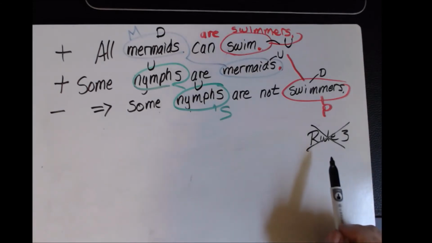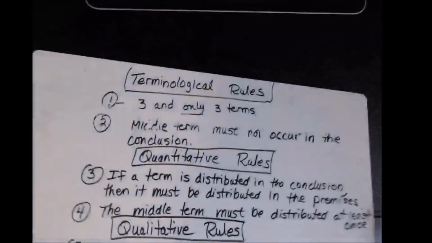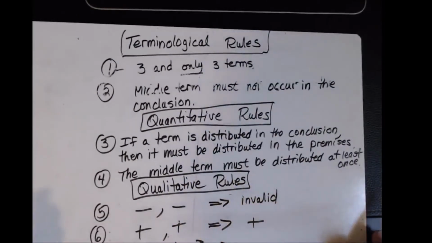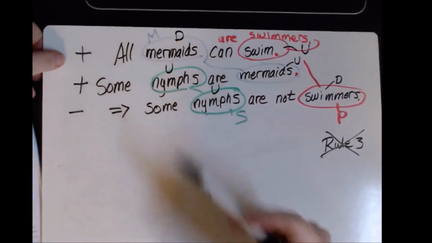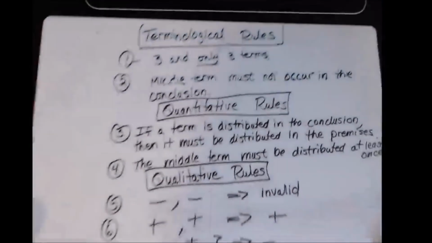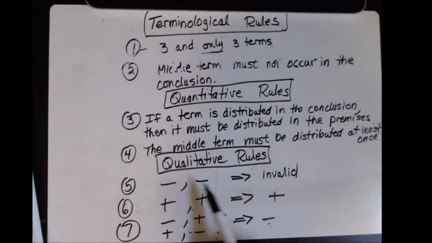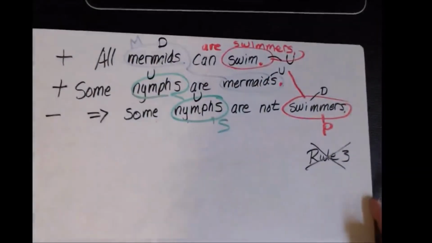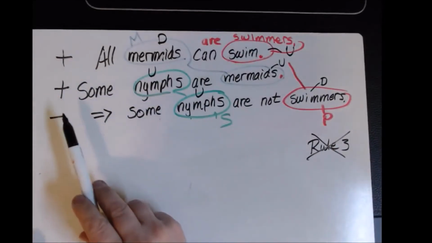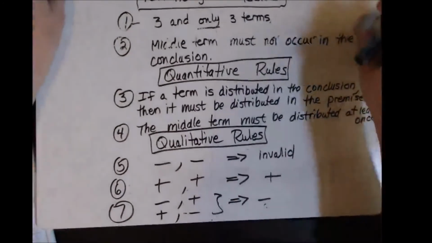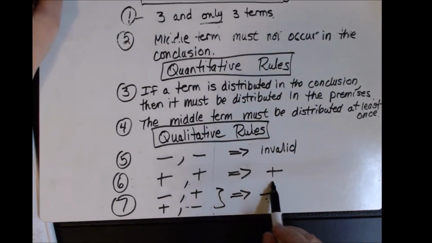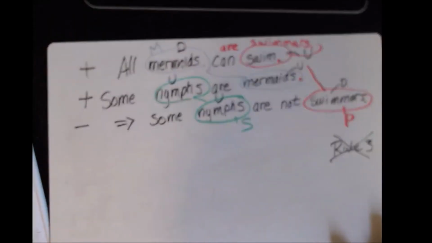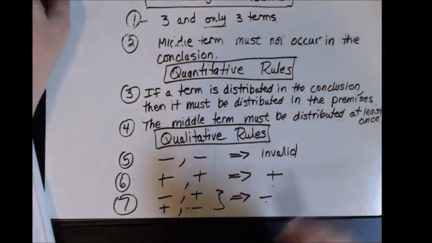So let's keep going. Rule number 4. The middle term must be distributed at least once. Middle term undistributed, distributed. Check. Rule 4 is good. Alright, now we're down to 5, 6, and 7. So we have to know what combination of circumstances we have down here. We have 2 positives and a negative. According to the qualitative rule, if my 2 premises are positive, I must have a positive conclusion. So I'm actually violating rule, what? Rule 7.